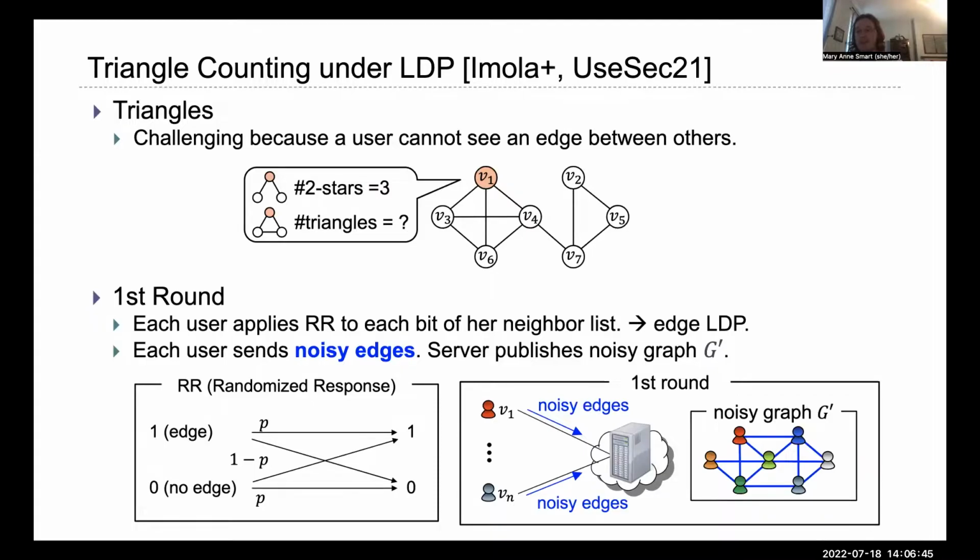Now I will overview the existing triangle counting algorithms under LDP. Notice that triangle counting is not easy in the LDP model because no user is aware of any triangle. They cannot see the third edge between their neighbors. To overcome this, in the first round, the user applies randomized response to each bit of their neighbor list and releases it to the server. This produces a noisy graph, a graph consisting of noisy edges.